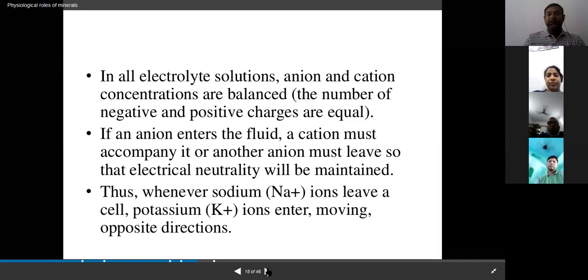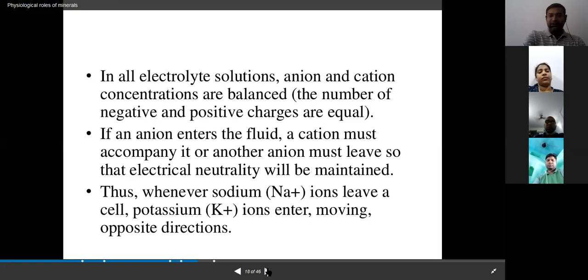Whenever sodium ions are leaving, potassium has to enter from the opposite direction to maintain that homeostasis, because somewhere there are negatively charged elements also. To balance the negatively charged ions, some positive ions should also take part in the metabolism.